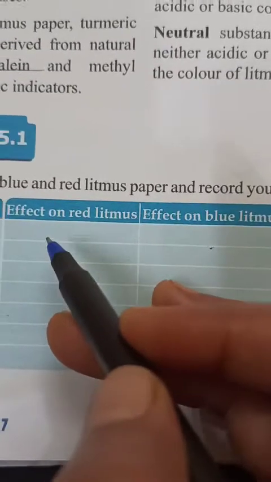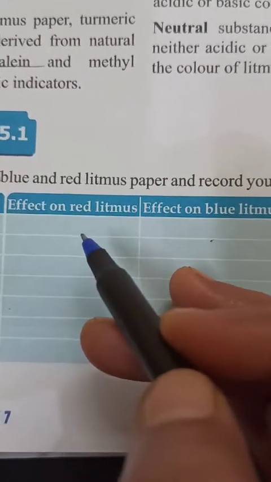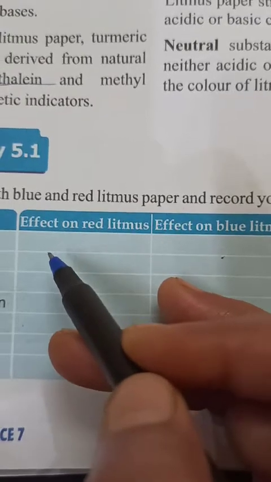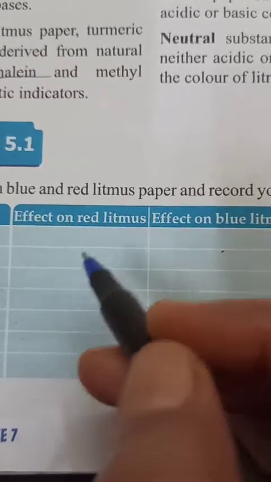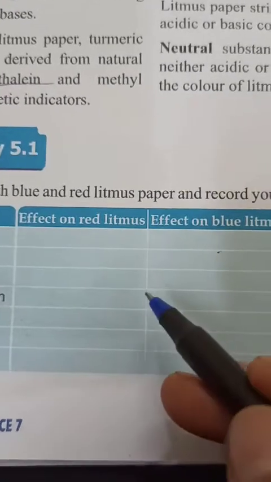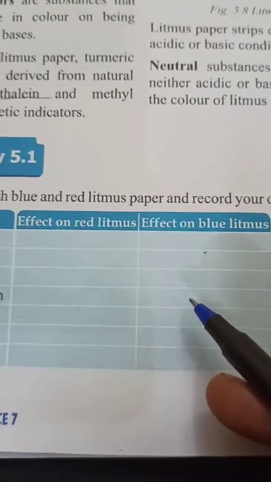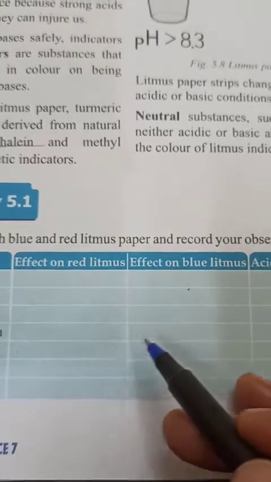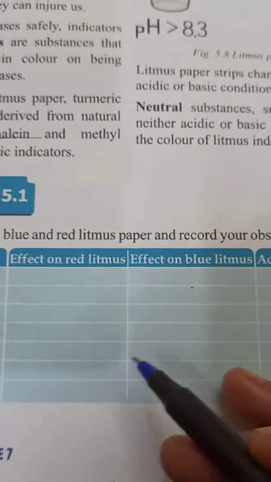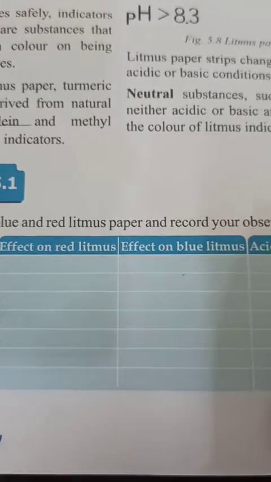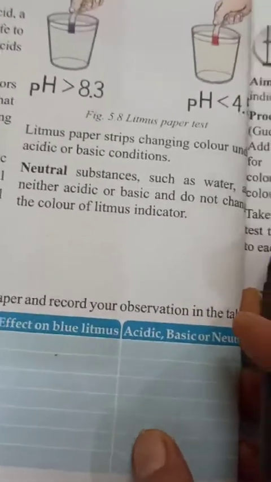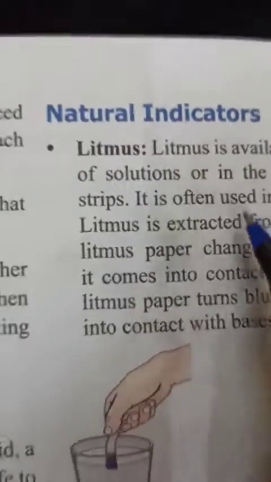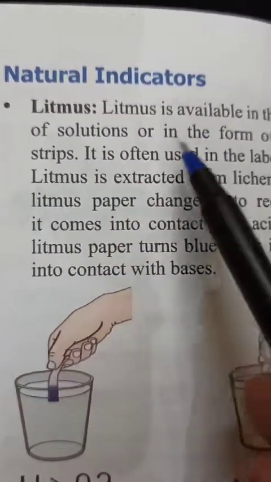And if any substance makes the red litmus paper blue, that means it is basic. So children, these two things we should keep in our mind. In the same way we can check the acidity and basicity of any substance. So next they have given the natural indicators.